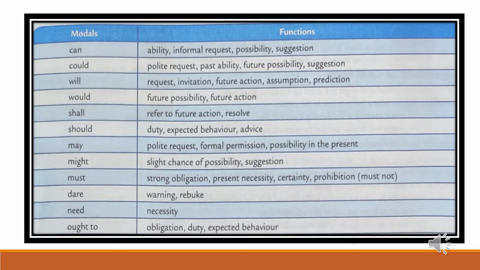Can shows some ability, informal request, possibility, suggestion. Could shows polite request, past ability, future possibility and suggestion. Will shows request, invitation, future action, assumption, prediction. Would, future possibility, future action. Shall refers to future action, resolve. Should, duty, expected behavior and advice.